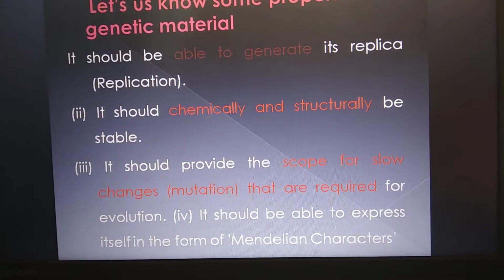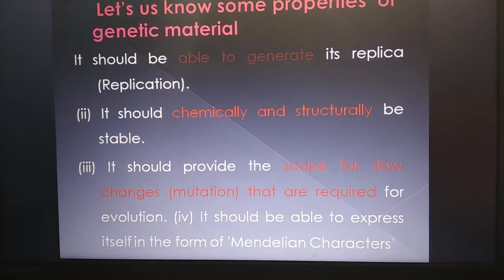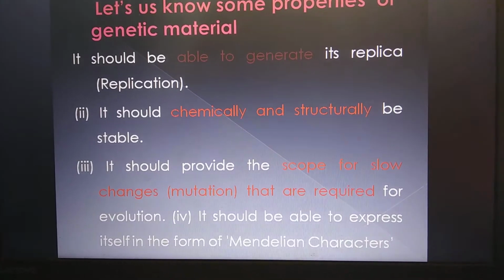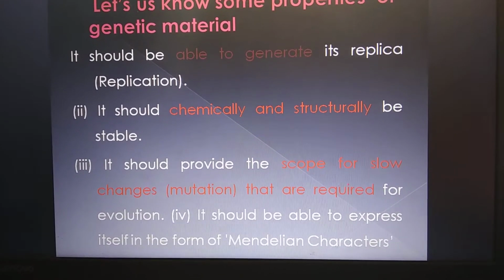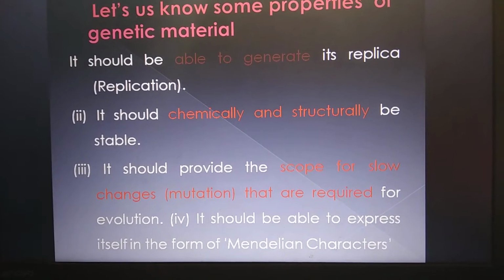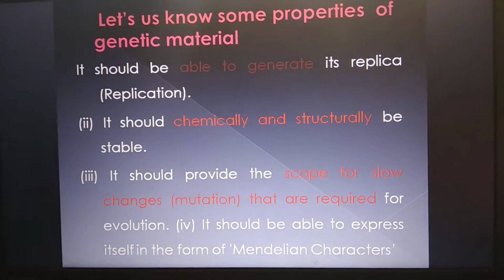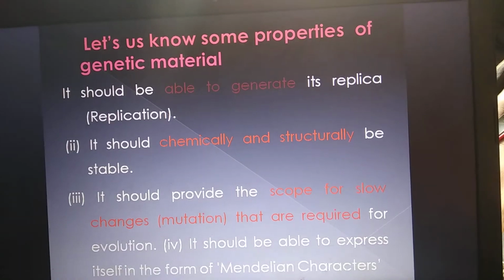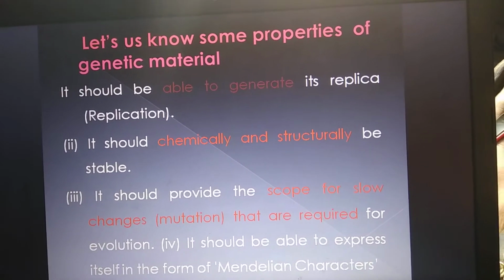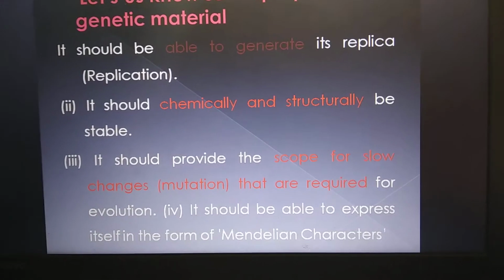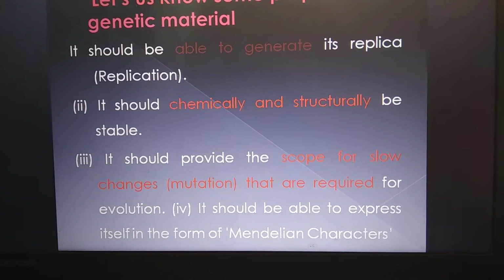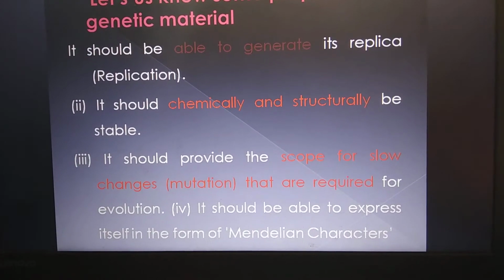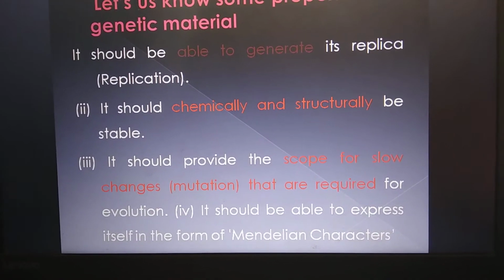Now it should be chemically and structurally stable to the extent that there are some slow changes which should be allowable. They actually happen in DNA and RNA, and they are called mutations, which allows for the evolution to happen.